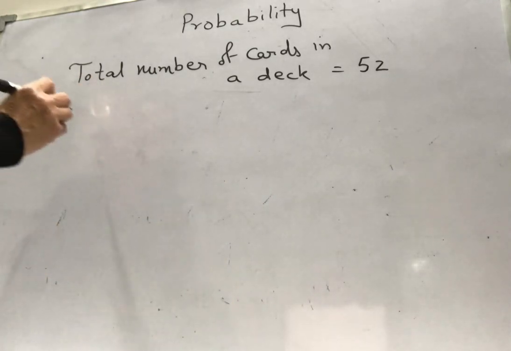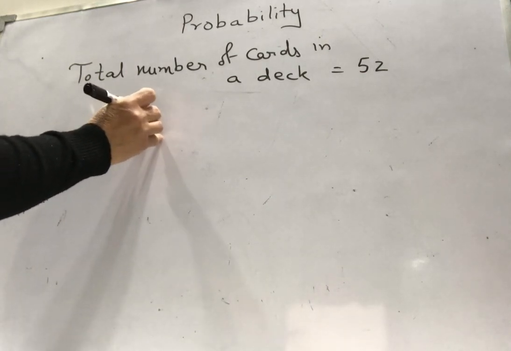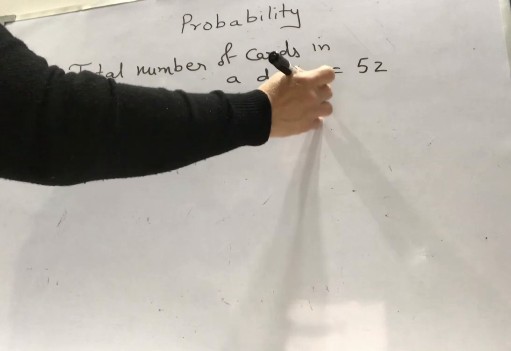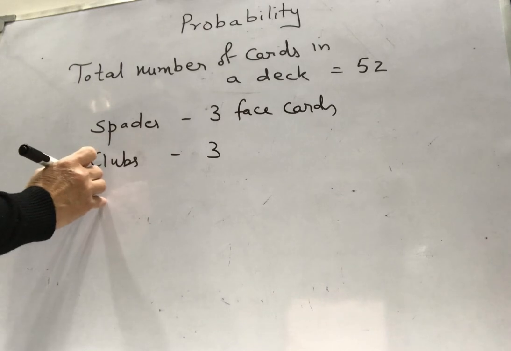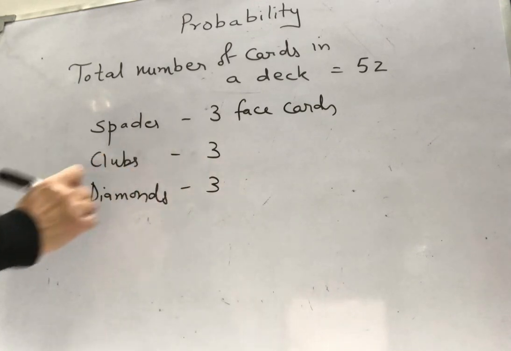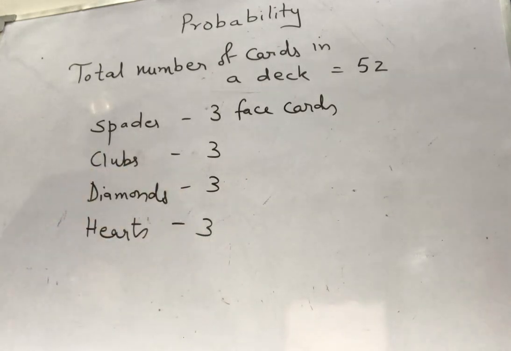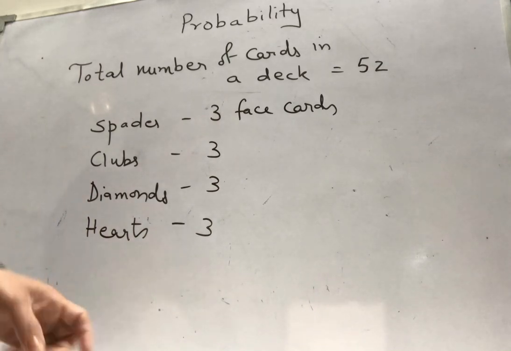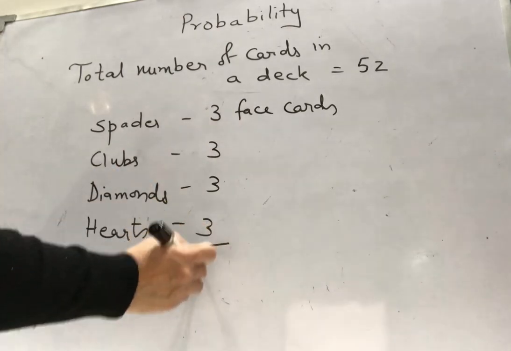So each type, if I talk about spades, there are 3 face cards. And if I talk about clubs, again 3, diamonds, again 3, and hearts, again 3. Now if they say what is the probability of getting a face card, so how many are there? 12 face cards are there.